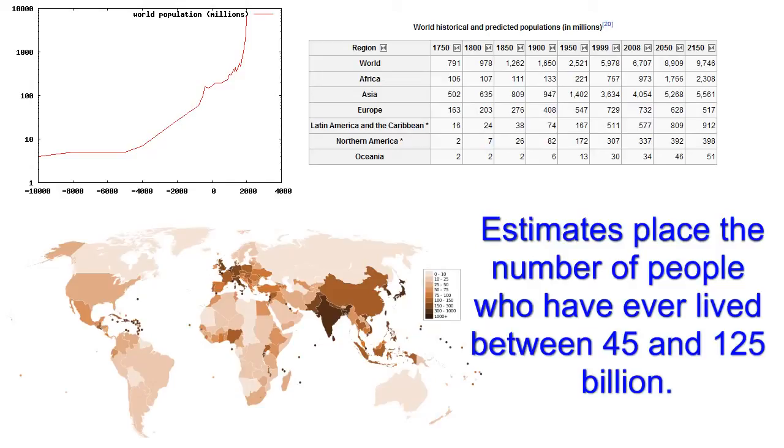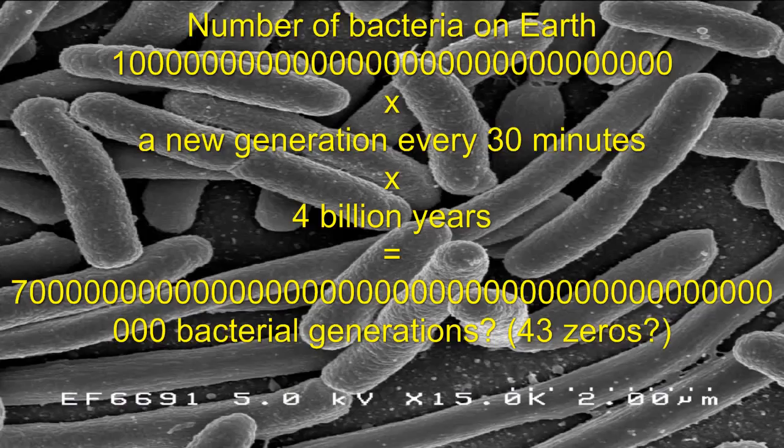There are about 1 million times that number of bacteria living on a single human body. In fact, the number of bacteria living on Earth at any given time is estimated to be 10 followed by 30 zeros. And that's what's alive now. The Earth is billions of years old. A bacterial generation is counted in minutes, not years. So there's been a whole lot of reproduction going on here on Earth since life began.